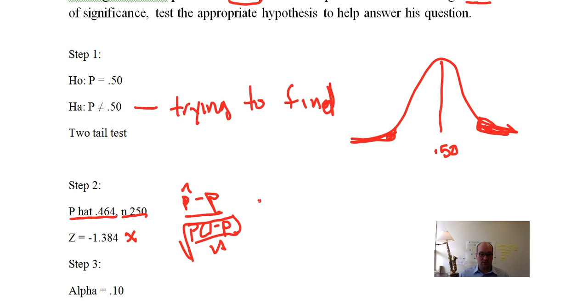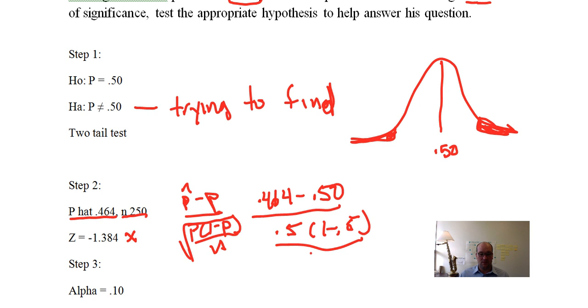So this is just 0.464 minus 0.50 over the square root of 0.50 times 1 minus 0.50 divided by 250.